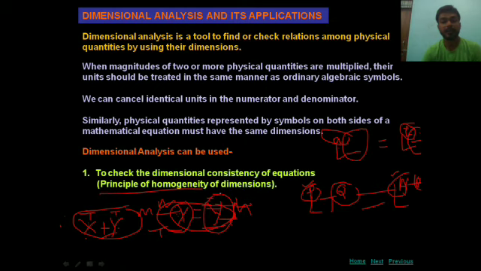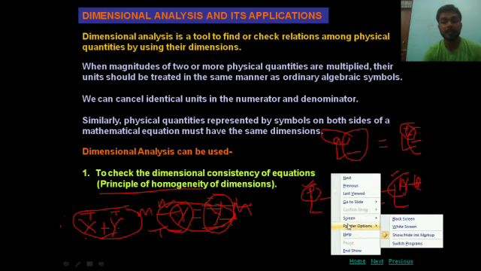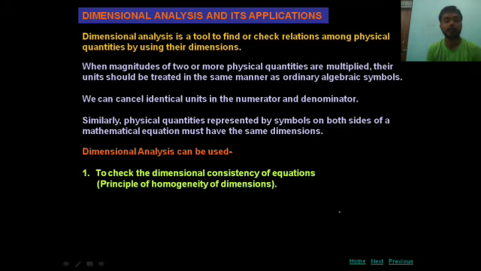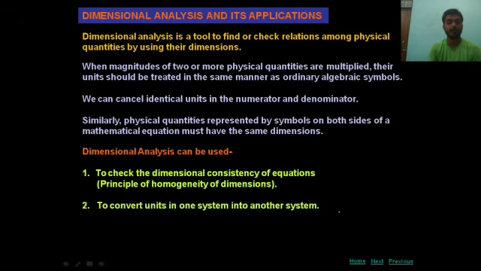Okay students, then let us start to discuss our first application, to check the consistency of the equation. I said the consistency of the equation means both sides of the equation should be the same in quantities, or you can say both sides should have the same dimensional formula. Number 2 application is to convert the units in one system into another. Here we can convert units from one system into another.